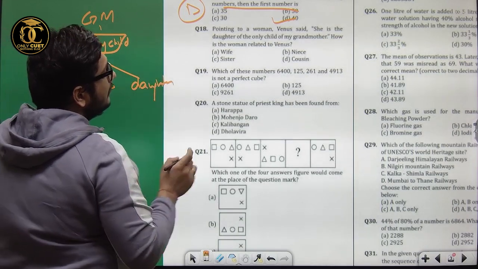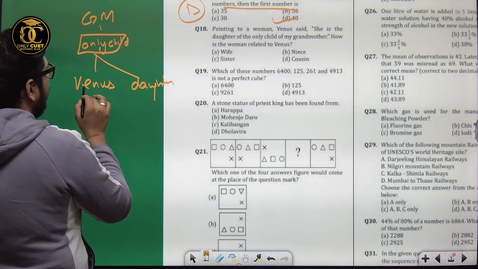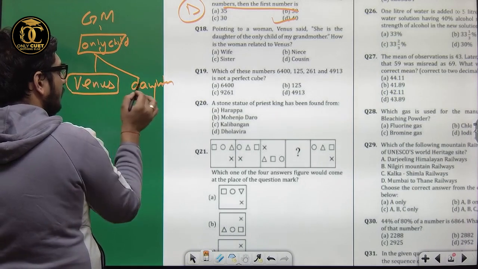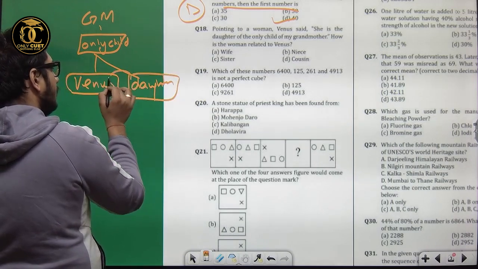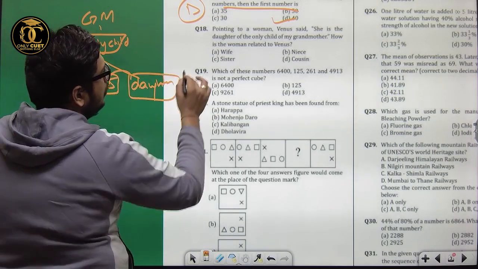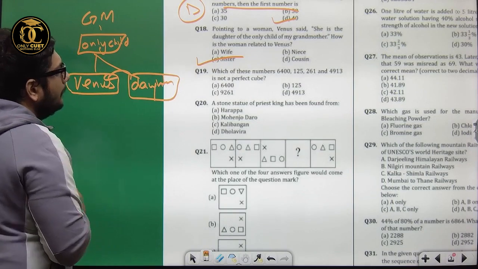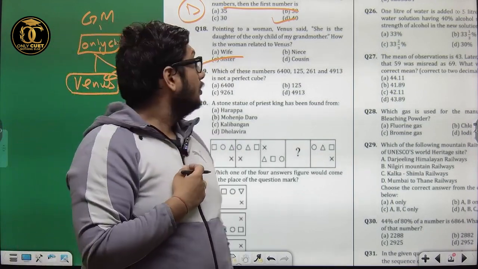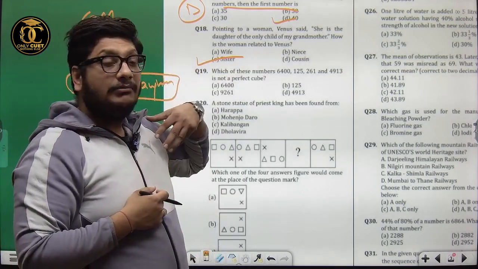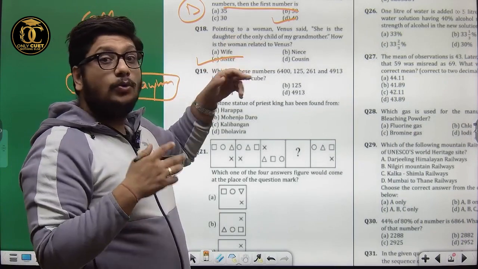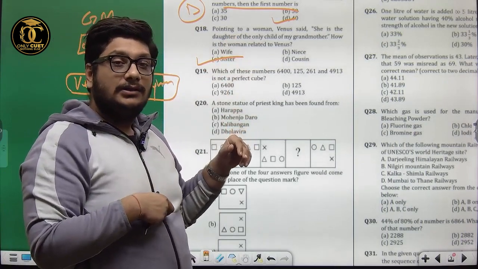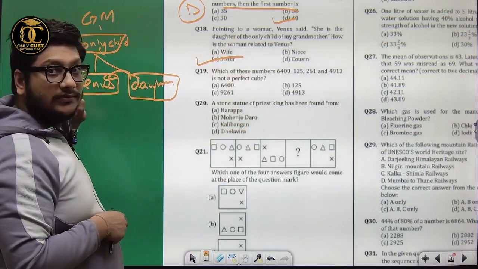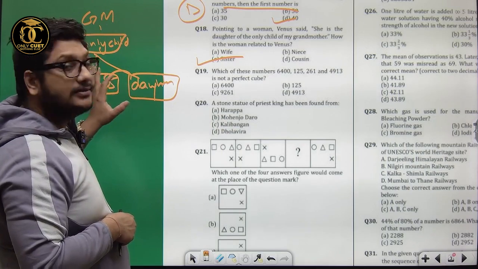What is asked? How is this woman related to Venus? Sister. The only child of my grandmother is Venus's mother, and the daughter of the only child of my grandmother is Venus's sister. Clear?